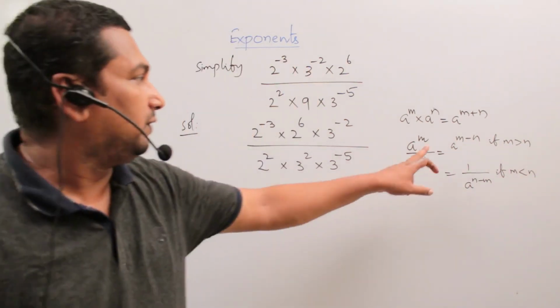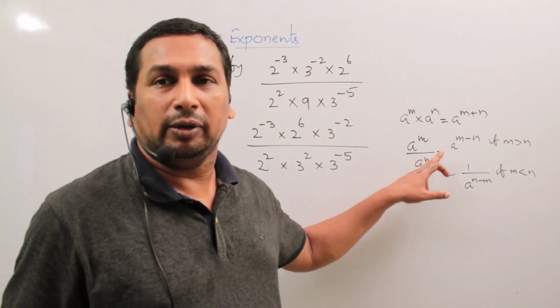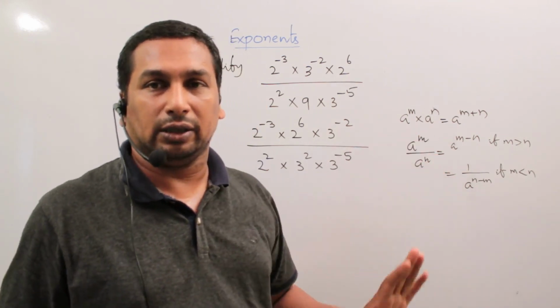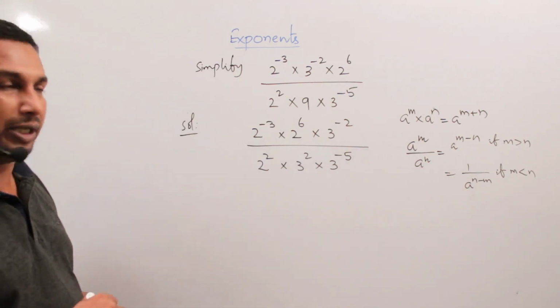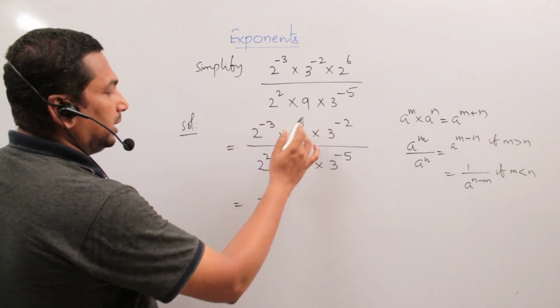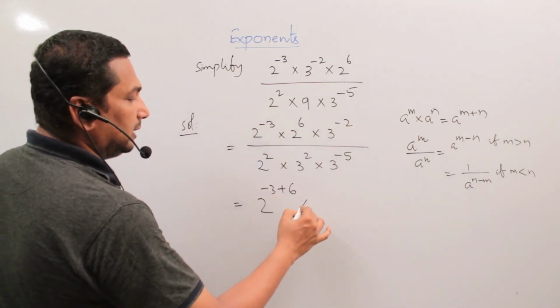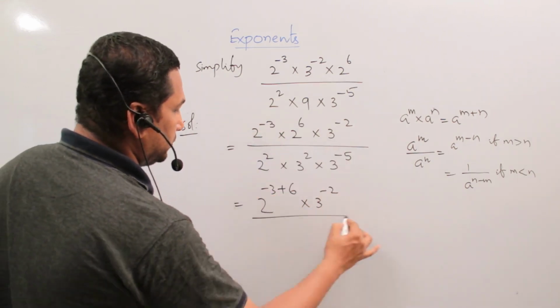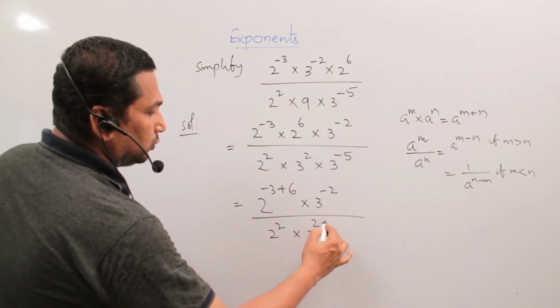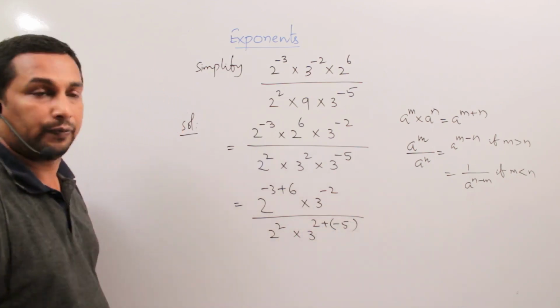That means if m is elder, n go and meet m. If n is elder, m come and meet n. That's the thing we have to remember. So now, 2 to the power of minus 3 plus 6 into 3 to the power of minus 2, by 2 to the power of 2 into 3 to the power of 2 plus minus 5.